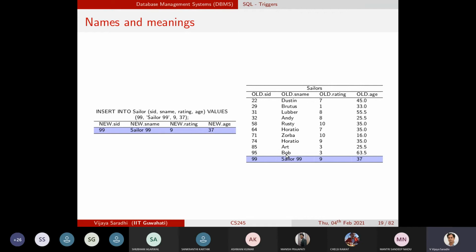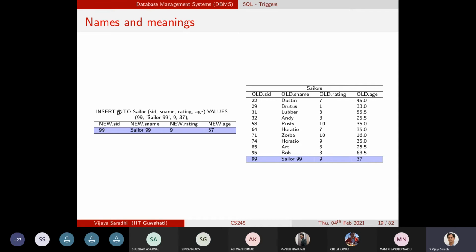Old.name, these are all the old records, these are all the old ratings, these are all the old ages. Now the insert statement, when you are actually saying insert into sailor, these values 99, sailor, 9 and 37, this itself is a record. It is not part of the sailors table as of now, till insertion succeeds.